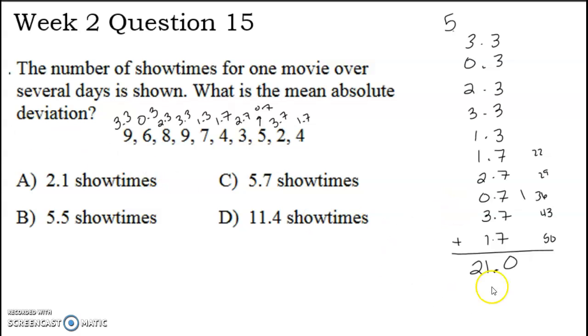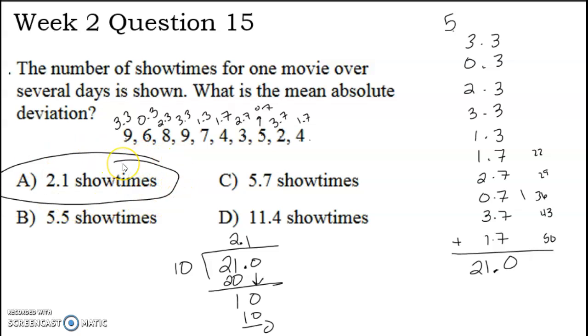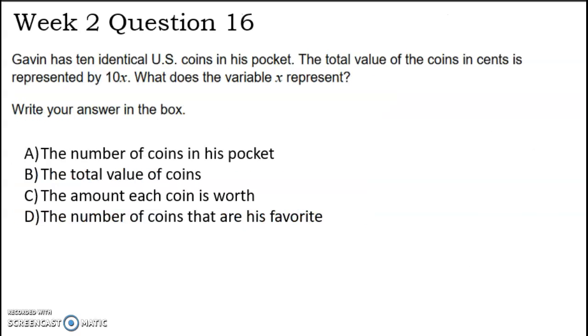Now we have to take that number and divide by how many numbers we had. So we had 1, 2, 3, 4, 5, 6, 7, 8, 9, 10. Okay. So now we take 21 and divide it by 10. Whew. 10 goes into 21 2 times, which is 21. I'm going to have to bring a decimal. 10 goes into 10 one time. Whew, that was a lot of work for one problem. Right, that's probably the longest problem.